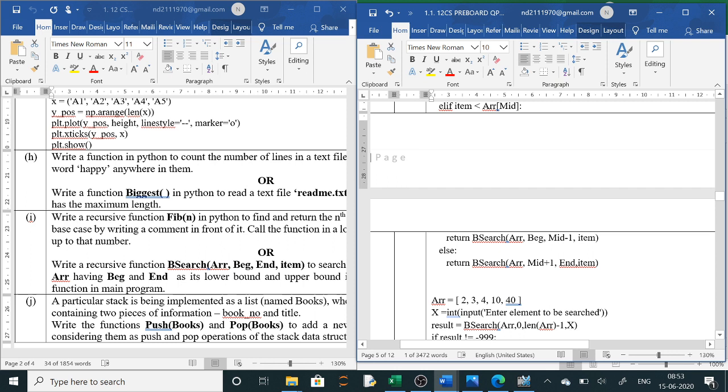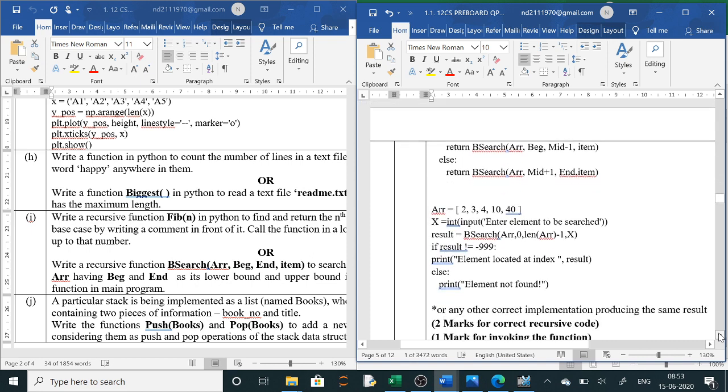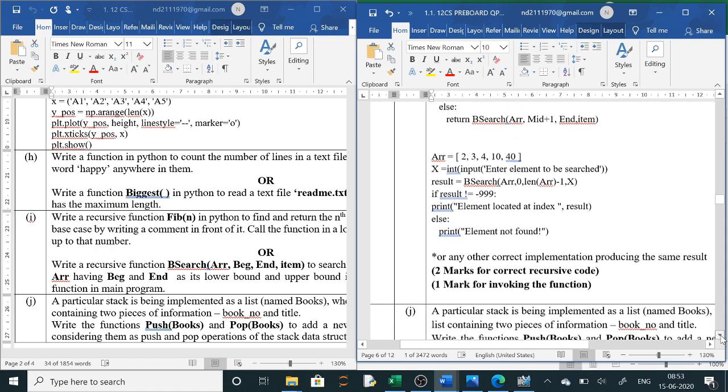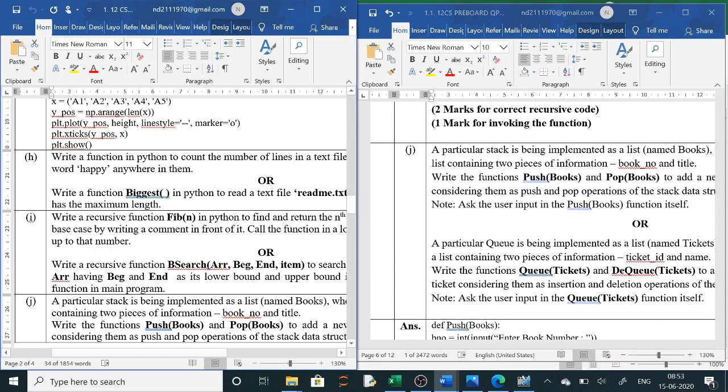And if you have to search in the lower section, then your beg will be mid plus 1. So this is the same answer. See, same answer is given. Binary search is asked in all the papers, as well as either FIBO or factorial. If you go through at least these 4 programs, then you will easily get 3 marks.